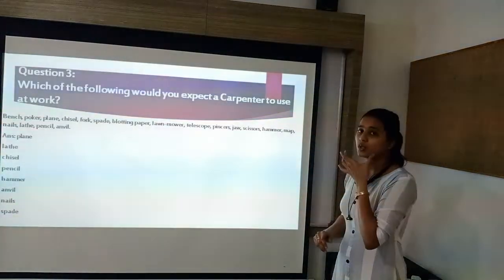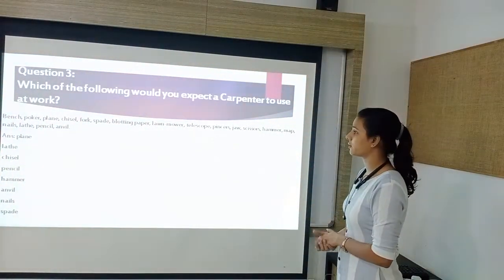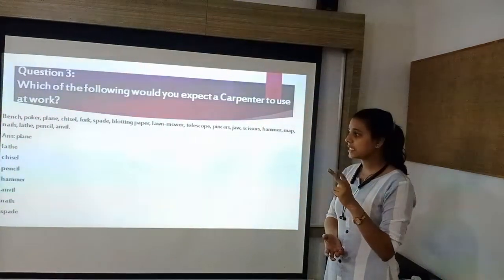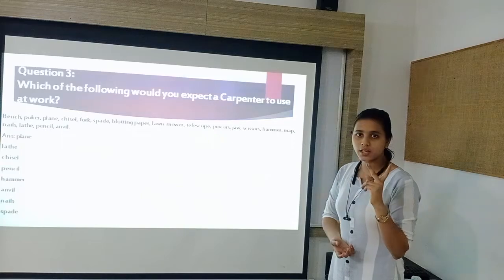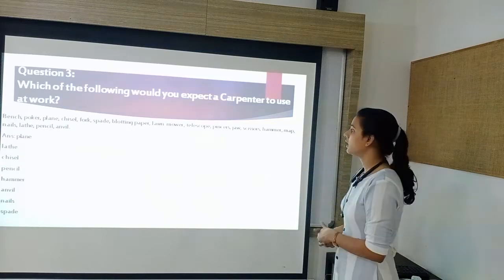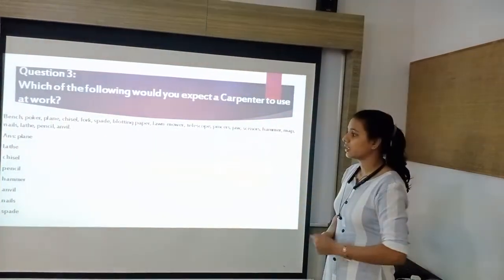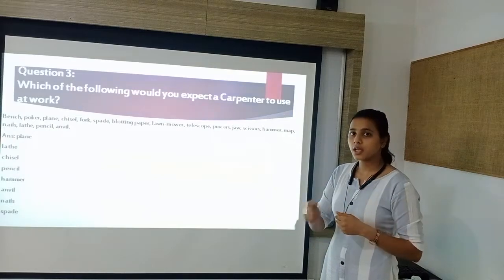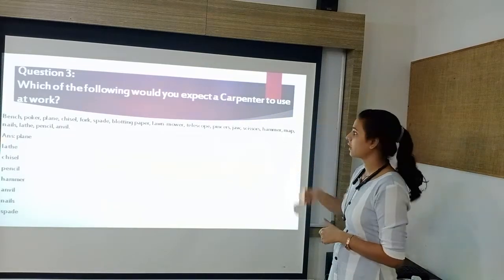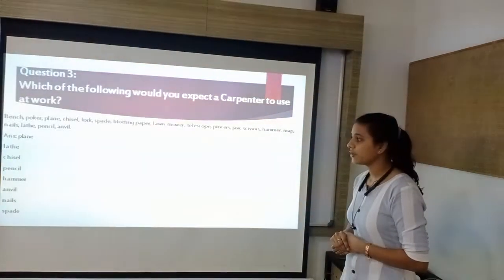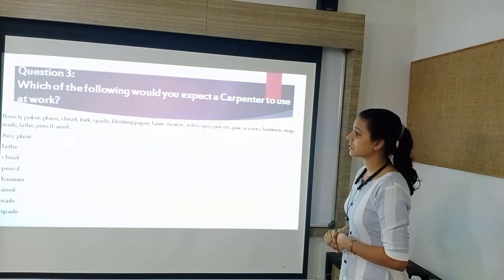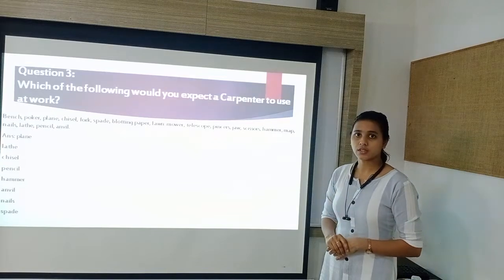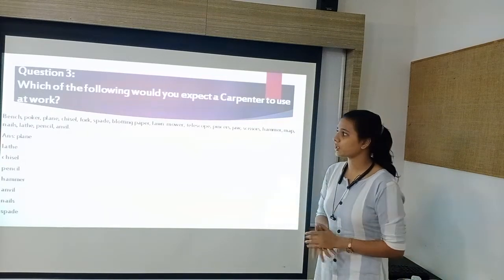Next is jaw. Jaw is a body part. Next is scissors. The carpenter does not use scissors because wood cannot be cut by scissors. Next is hammer. He uses a hammer to nail the wood. Next is mat. No, the carpenter does not need a mat. Next one is nail. Yes, the carpenter uses nails to fit the wooden object.